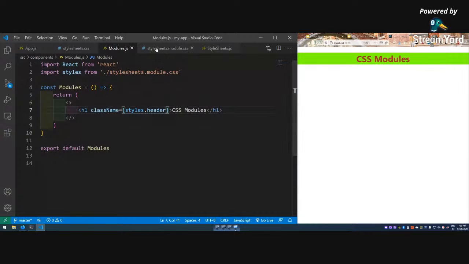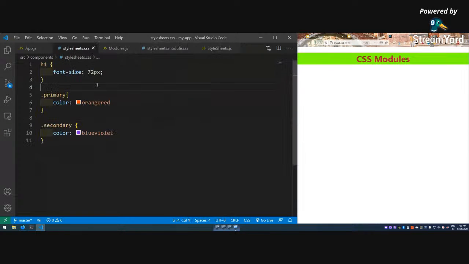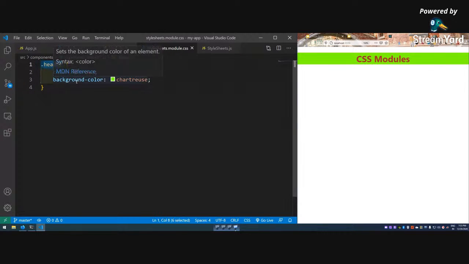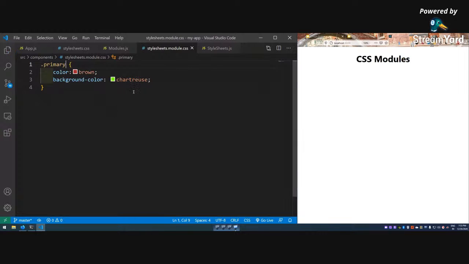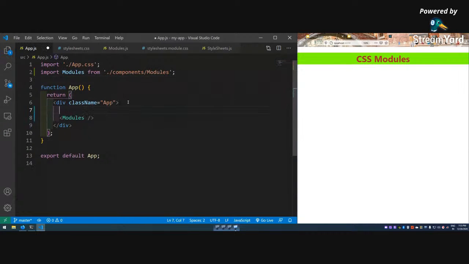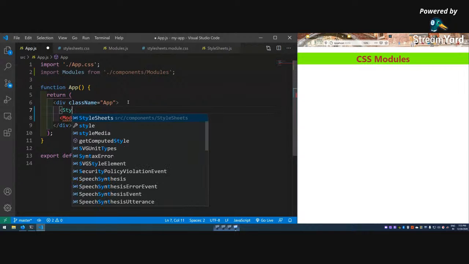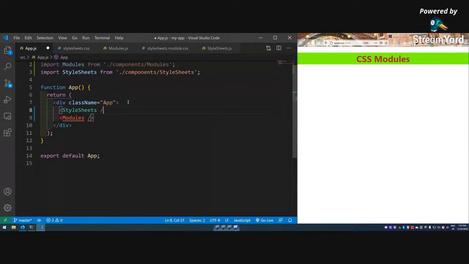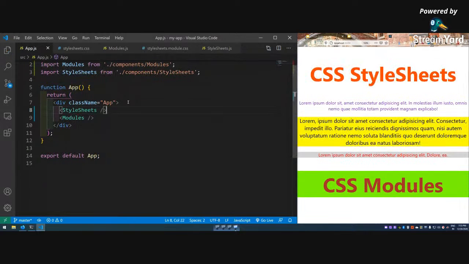Even this header, suppose I make it primary and styles dot primary, so it is done. Suppose style sheets is there, but that global style, okay, it is affecting that h1 from global, the font size is increased.